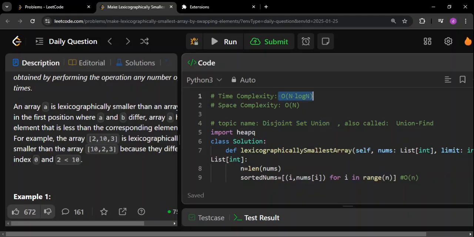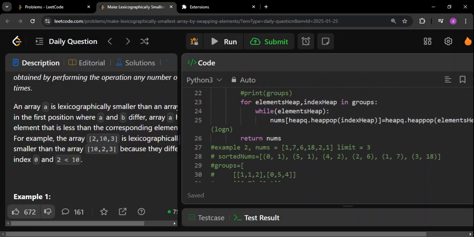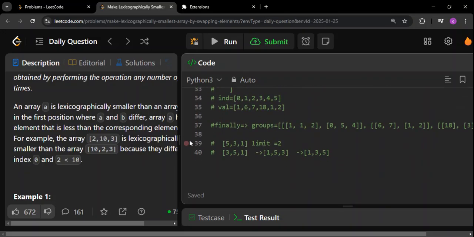Because of that reason, this is the complexity. And also another reason is we are using sorting. For that reason also, this time complexity is coming. Yep, that was all about this video, friends. And yep, we can also think about the brute force solution.